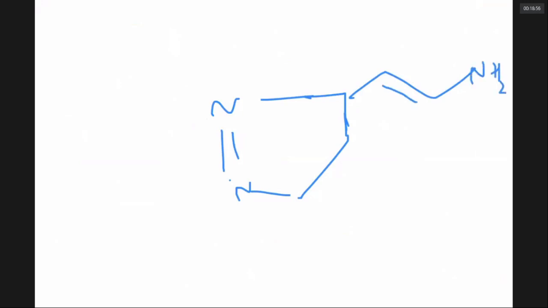Something like this. And how many nitrogens are there in a histamine molecule? How many nitrogens are there? 3. Such crazy questions they are asking in IIT Mains. One question they ask like that. They are about a rare molecule.